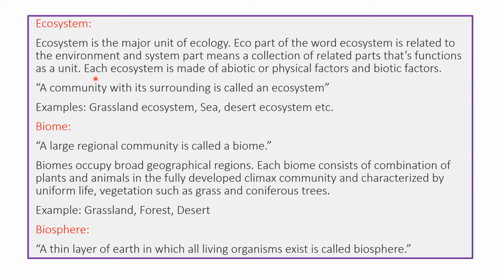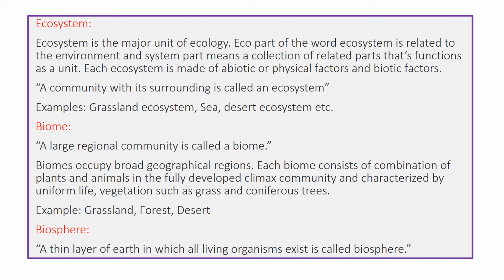Each ecosystem is made of abiotic or physical factors and biotic factors. We have discussed in the previous slide the difference between abiotic and biotic factors of the environment. So we can define ecosystem as a community with its surrounding. Examples of ecosystems are grassland ecosystem, forest ecosystem, sea or the desert ecosystem, etc.